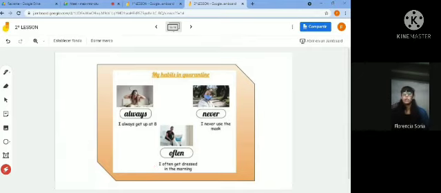Okay, children. Once you have finished your poster, you can record yourself doing these habits. You don't need to appear in the film. You just record the action according to your sentence. Okay, people.